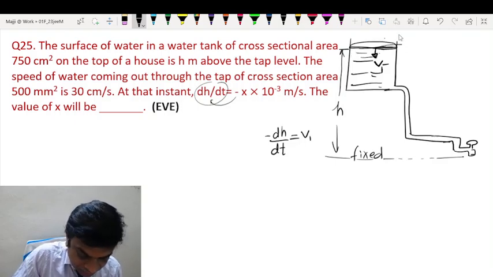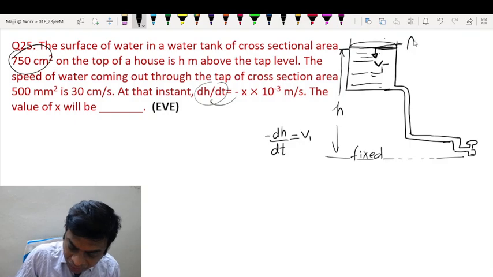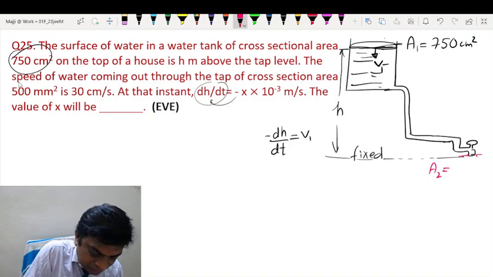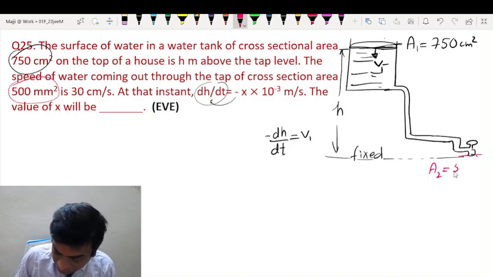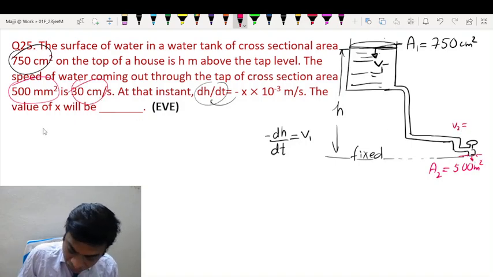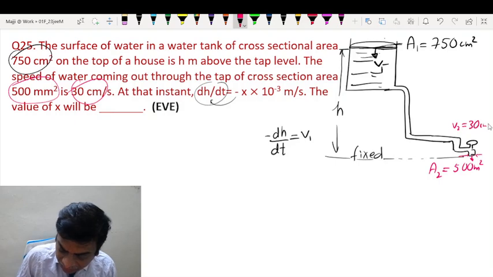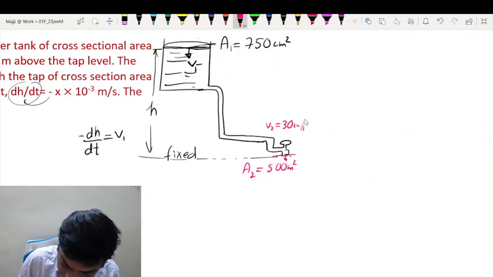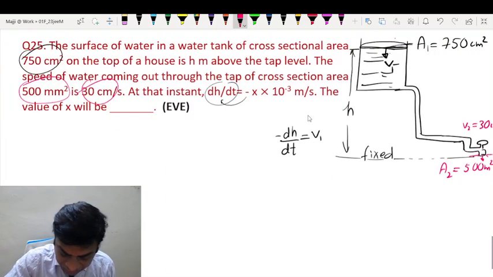Area is given as 750 centimeters square. I take this as A1, cross section area is 750 centimeters square. Now coming to this tap, the area I take it as A2, which is given as 500 millimeters square, and also the velocity V2 is given as 30 centimeters per second. This is what is given.